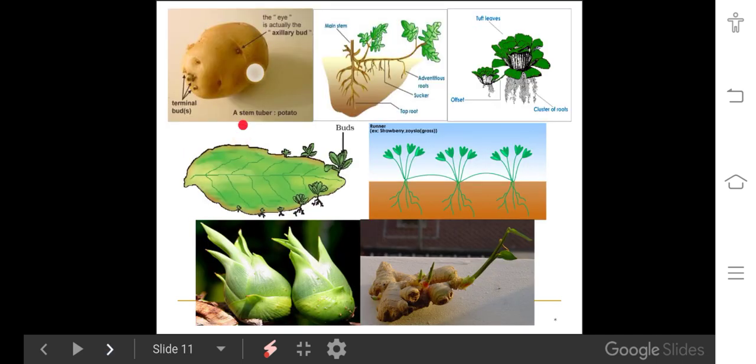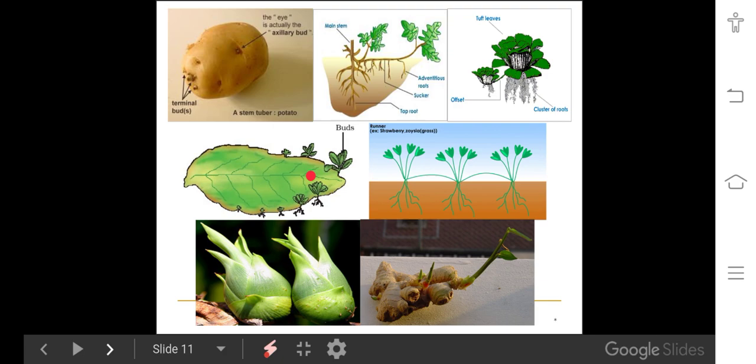These are the structures. First one is potato, where the eye buds are the vegetative propagule structure. Second one is suckers, observed in chrysanthemum. Third one is Pistia, an offset. Fourth one is Bryophyllum, leaf bud.